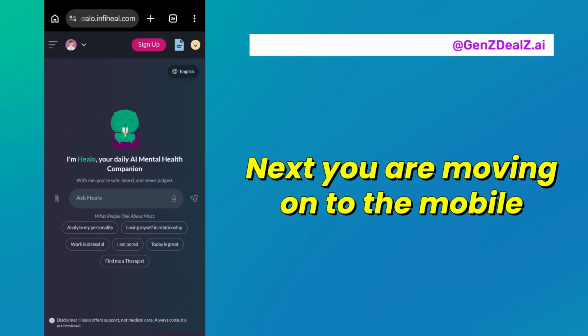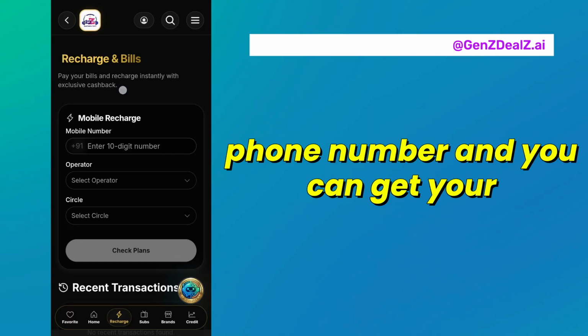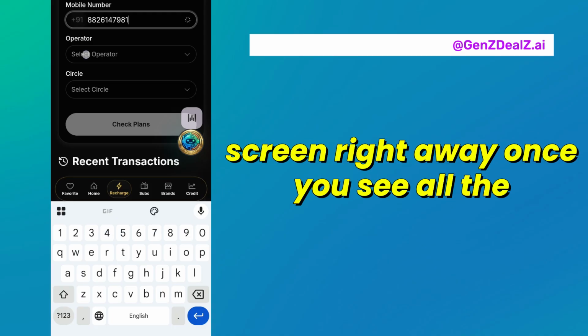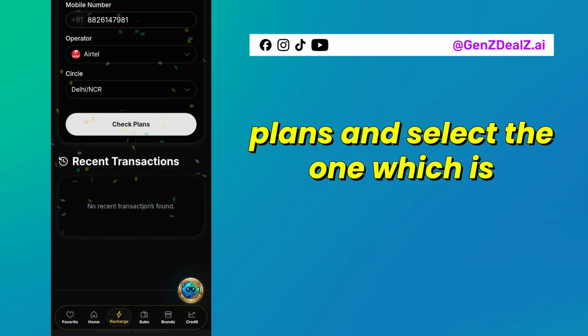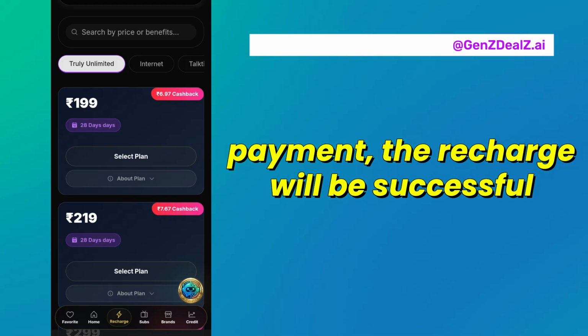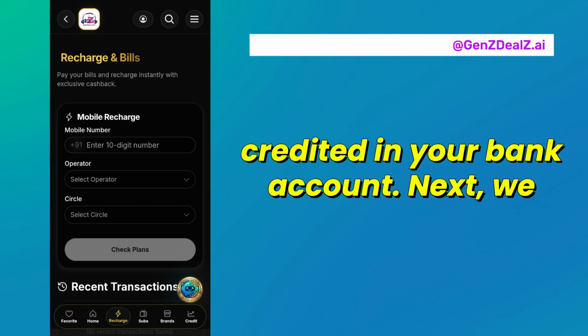Next, you are moving on to the mobile recharge section, where you can enter your phone number and you can get your particular cashback visible on your screen right away. Once you see all the plans and select the one which is suitable to you, once you complete the payment, the recharge will be successful instantly and your cashback will be credited in your bank account.